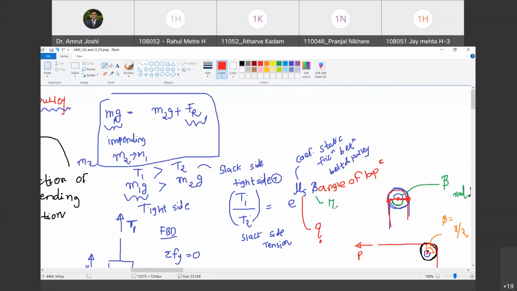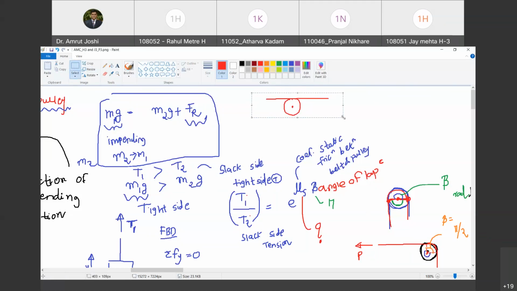Okay. Now, e raised to mu s beta is always going to be greater than 1. So therefore, T1 is going to be always greater than T2. Do you agree with me? Yes, sir. Okay. And what if beta equal to 0? Beta equal to 0 is nonsense. That means the pulley is not at all effective. Beta can be 0 only in this situation. Do you agree with me? Yes. It is as if the rope is straight. It has nothing to do with the pulley. Are you with me?